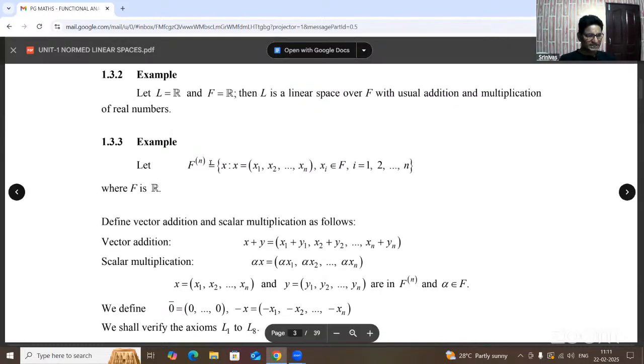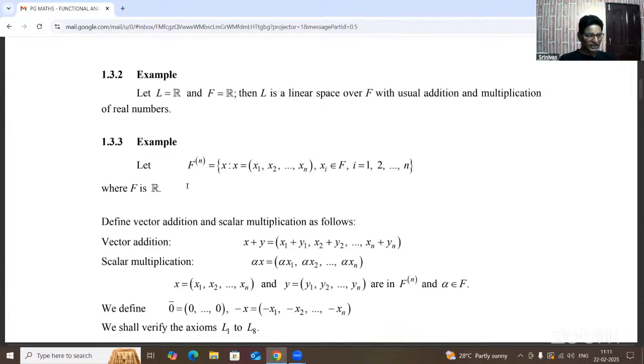At the same time, 1.3.3. This is an example of n-tuples of the field elements. We take x being any one of the vectors.